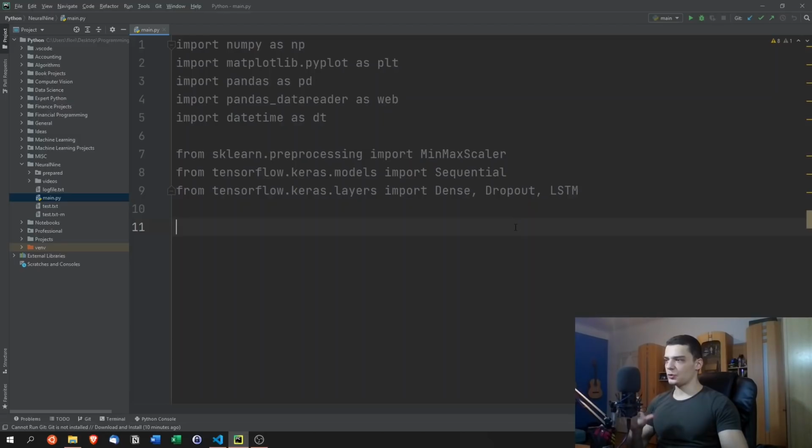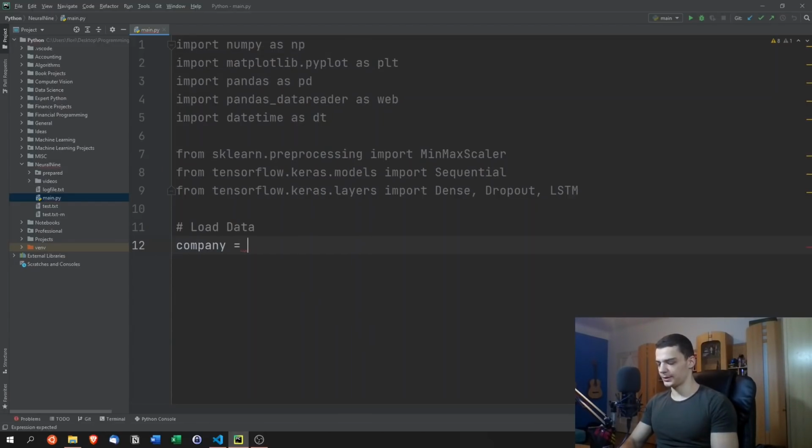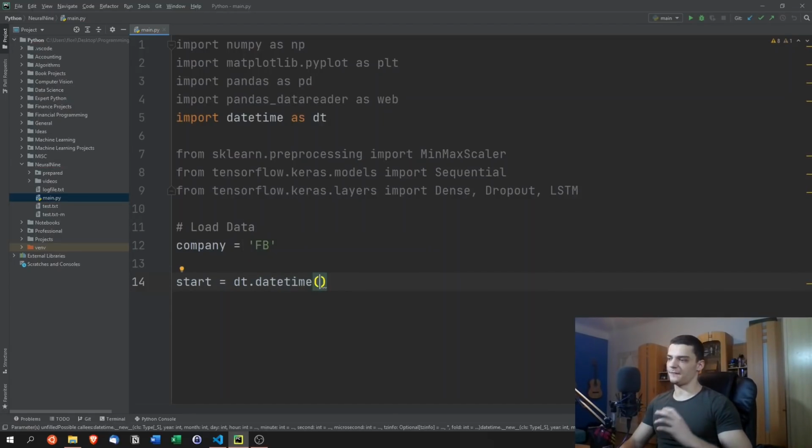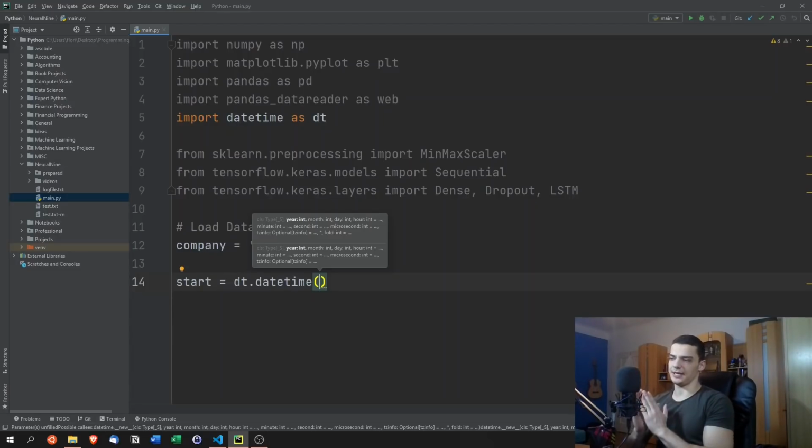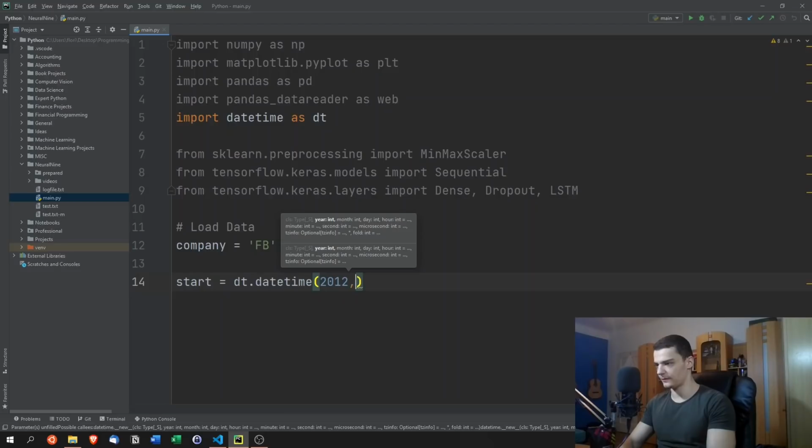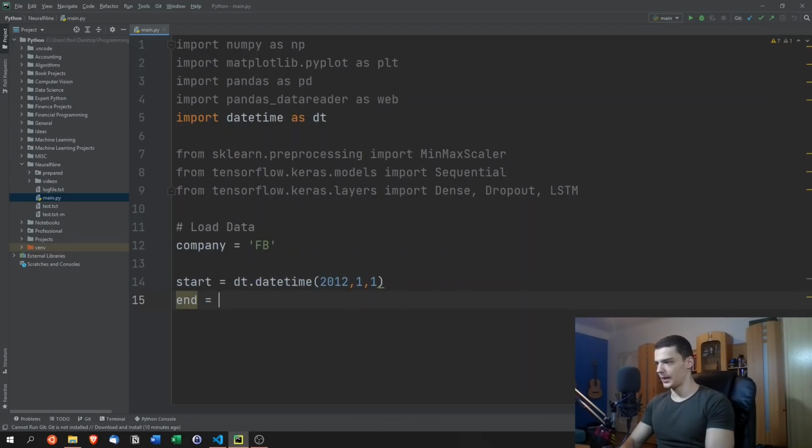So those are the imports that we're going to need, and now we're going to load the data here, and we're going to use the pandas data reader to load the data. We're going to first specify a company that we're interested in, let's say Facebook, FB, and then we're going to say start equals dt.datetime, and here we can specify what time point we want to start the data from. We can take the full data set as well, but I'm interested in from 2012, 1st of January. So end is dt.datetime. Or actually, for the training data, we should not use up until now, but maybe something like 2020, 1st of January.